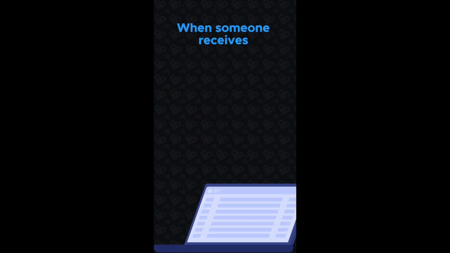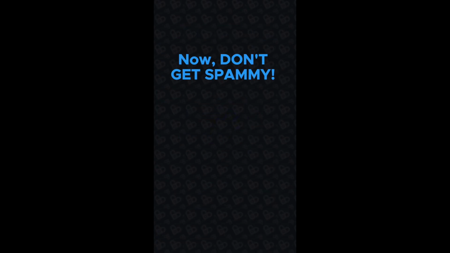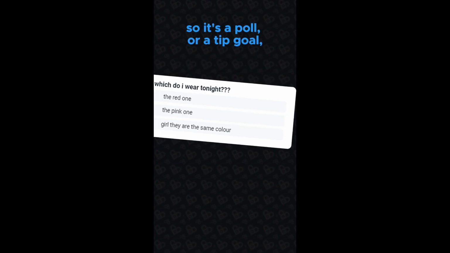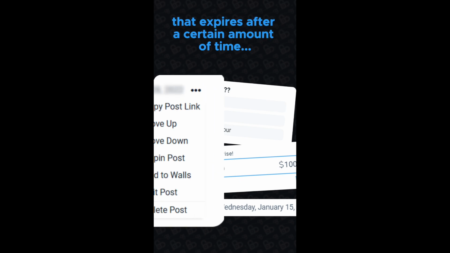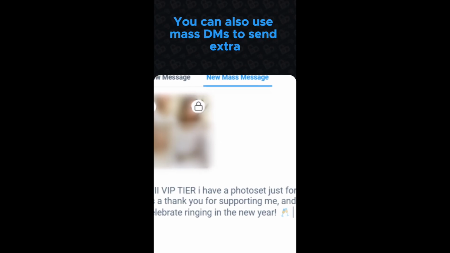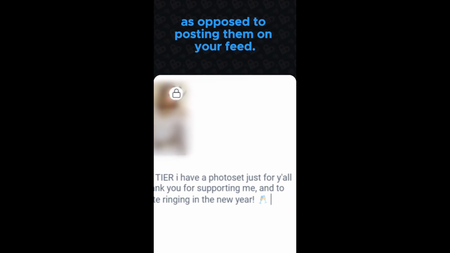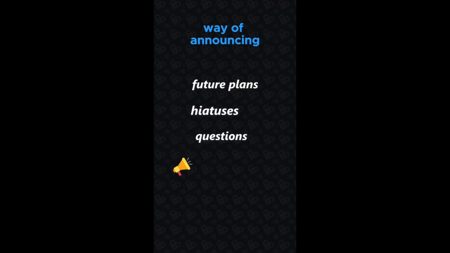When someone receives a message from you, they also receive an email notification. Now, don't get spammy, but if you make a post that has some time sensitivity to it, so it's a poll or a tip goal or it's a media bundle that expires after a certain amount of time, maybe send a mass DM about it. You can also use mass DMs to send extra exclusive media bundles as opposed to posting them on your feed. And of course, mass messaging is a great way of announcing things to your community.